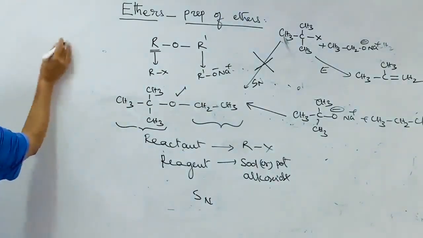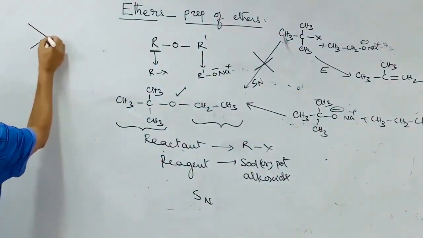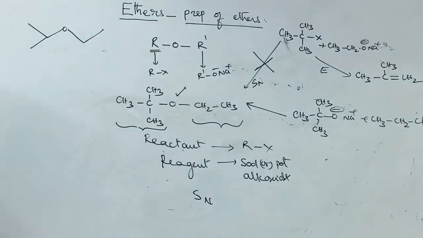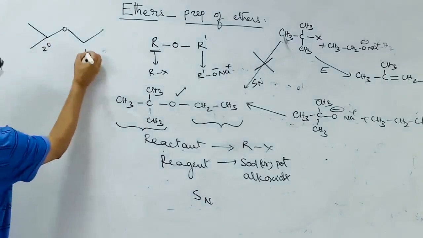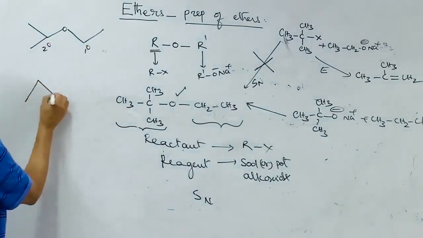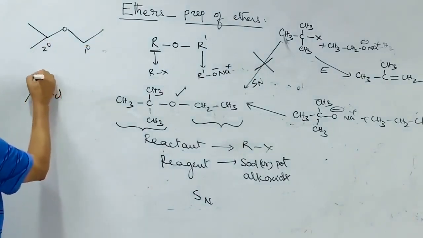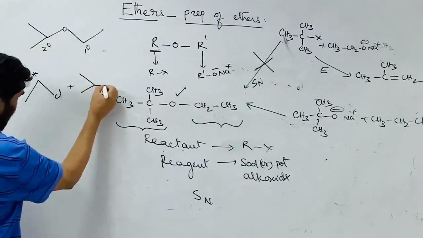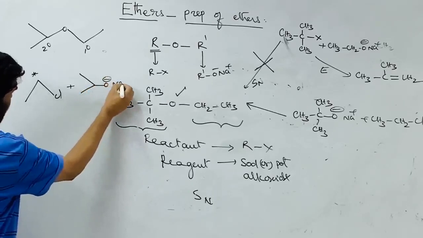And if you want to prepare isopropyl ethyl ether, see, this is the 2 degree, this is the 1 degree. Better to take the 1 degree as the alkyl halide, and the secondary, the higher degree, as the alkoxide, isopropoxide.